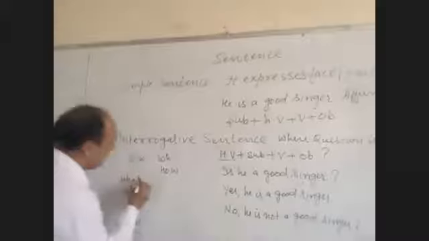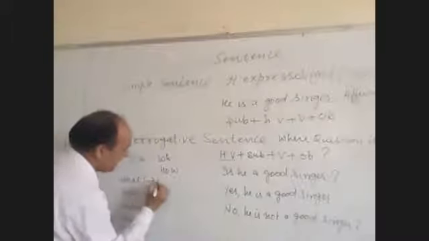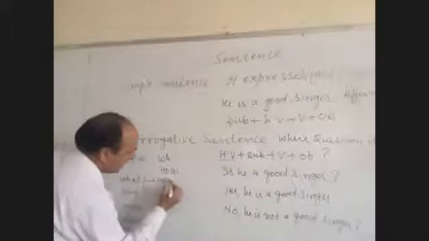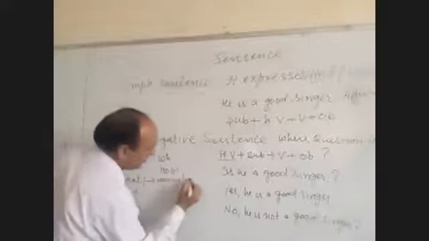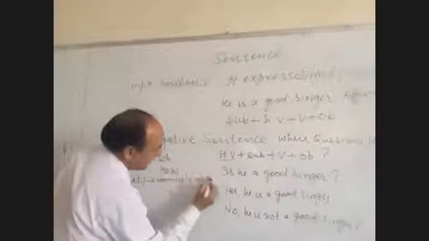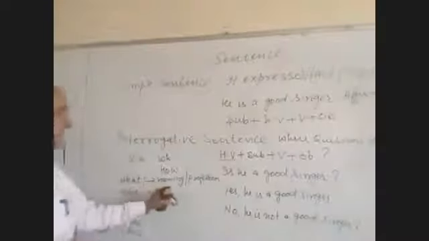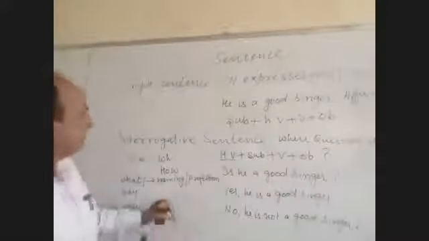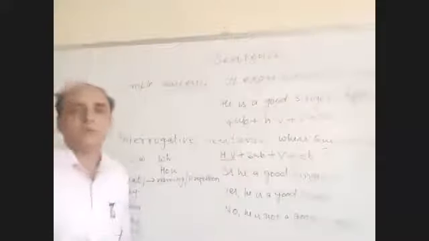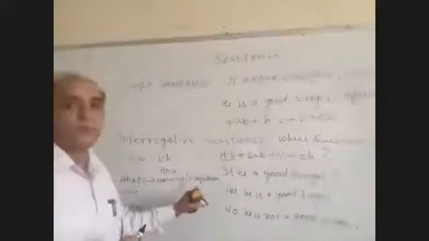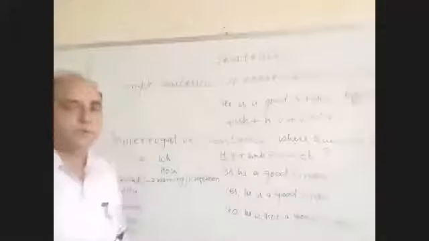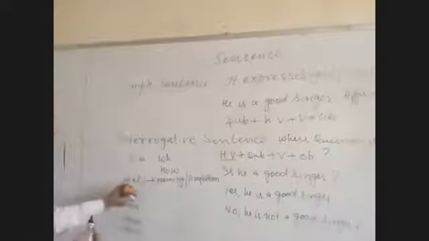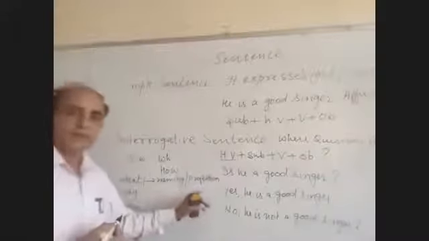For example, if you talk about what, it is used for naming. What do you want? Or you have to tell the profession. This will be helpful in answering the question. So, what is used for naming. For example, what do you want? I want a pen. I want a notebook. Or what are you? If the direct question is what are you, it means you have to tell the profession. I'm a student. I'm a teacher. So what is used for naming or telling the profession.